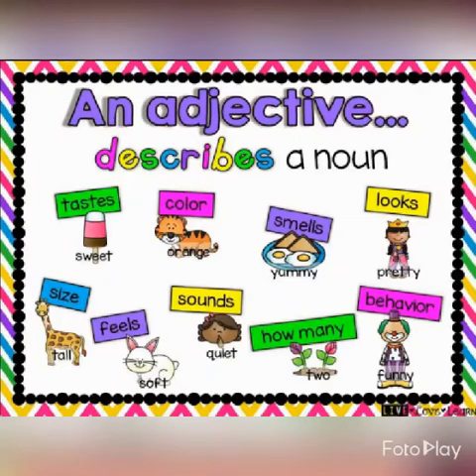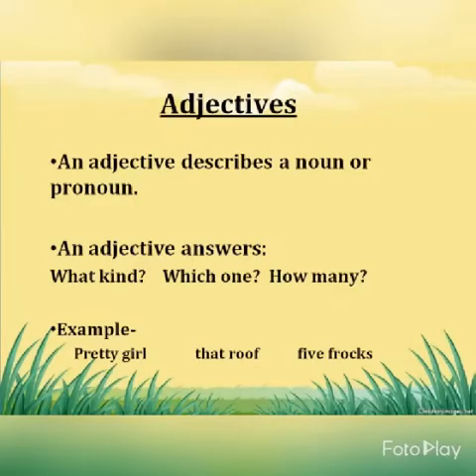So let us start with the definition of adjectives. An adjective describes a noun or pronoun both. An adjective answers what kind, which one, how many. That means whenever a question is asked from a sentence about a noun or pronoun, it will answer what kind of, which one, and how many.